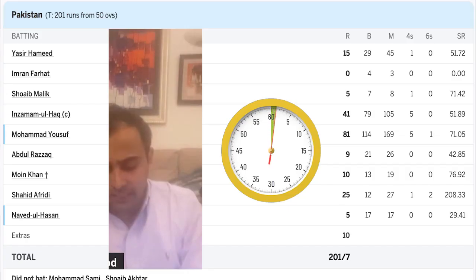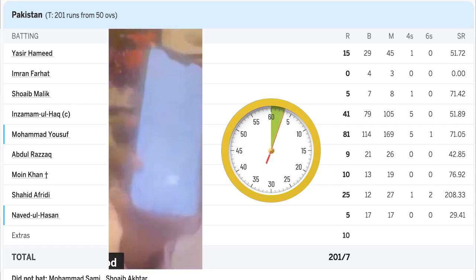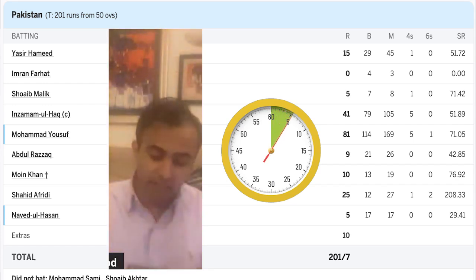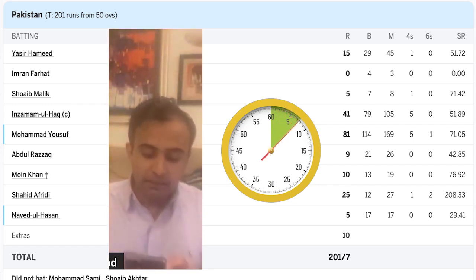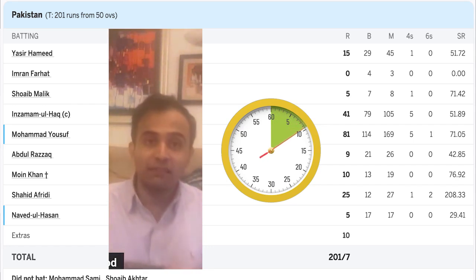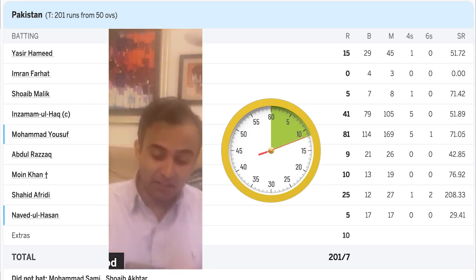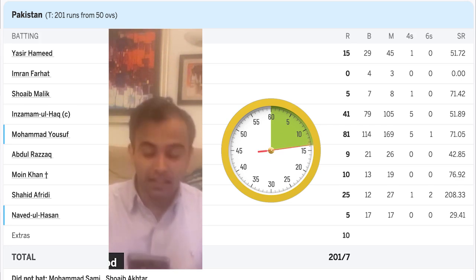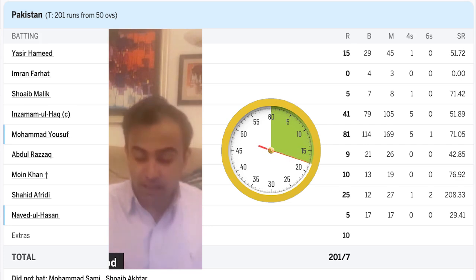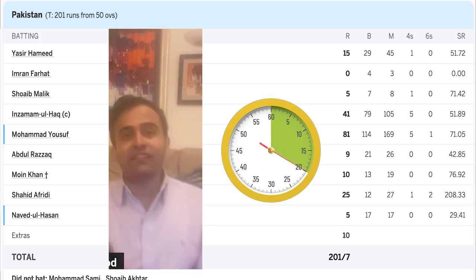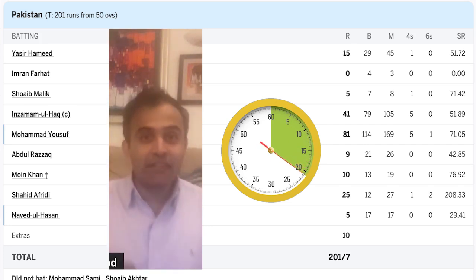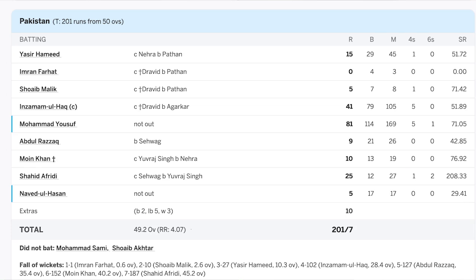So what I'm seeing is a redacted scorecard. I know you can see what I'm seeing, but effectively, this has to be vintage 2004 because you've got Yasir Hameed and Imran Farhat opening, and Imran Farhat as usual a duck. No surprises. I'm going to go with the 2004 Champions Trophy match against India. I believe it was in the Rose Bowl, Southampton. You can correct me if that's incorrect, but I'll give you points for the opposition and the year. I think that's good enough, right?